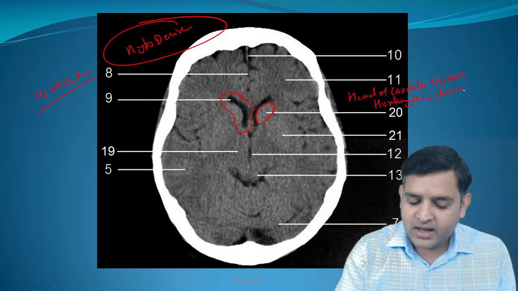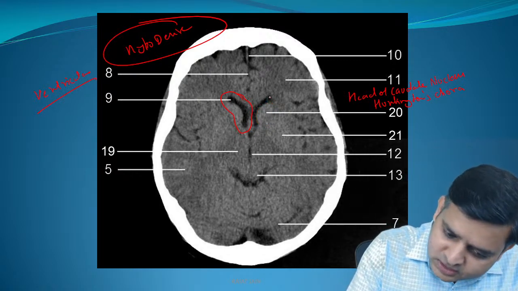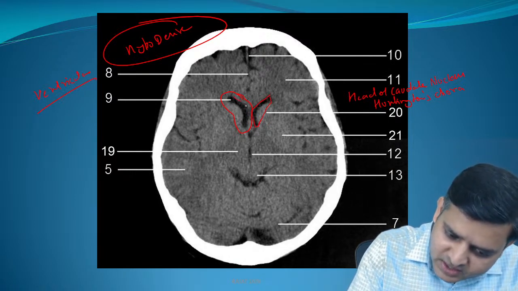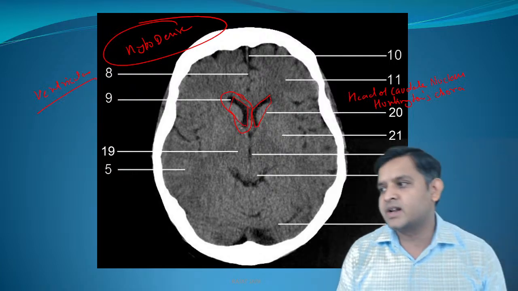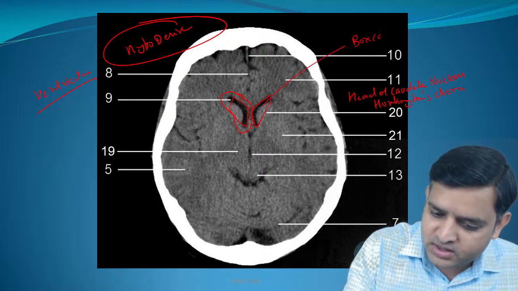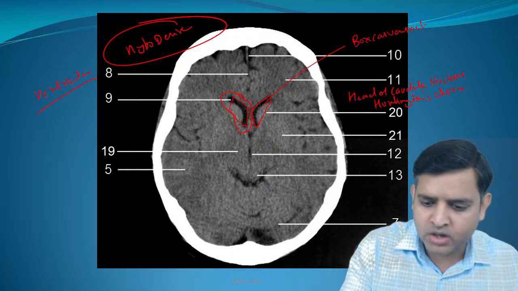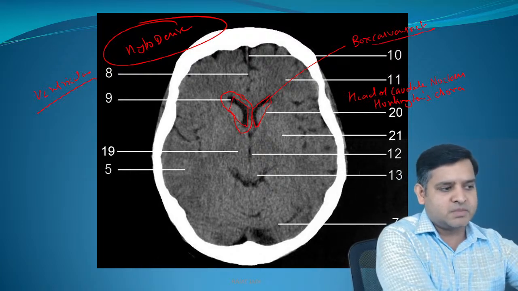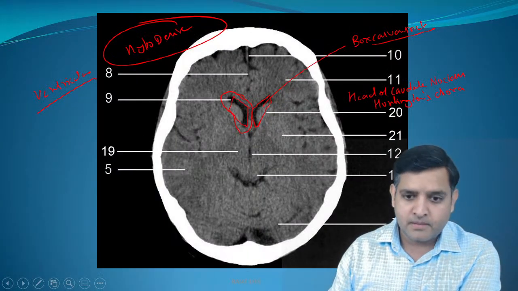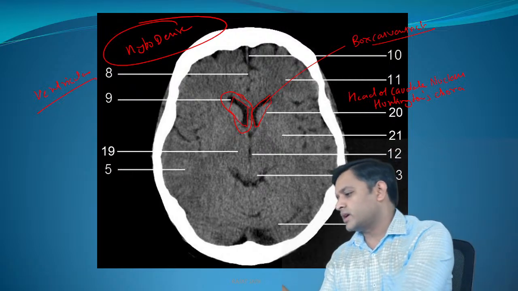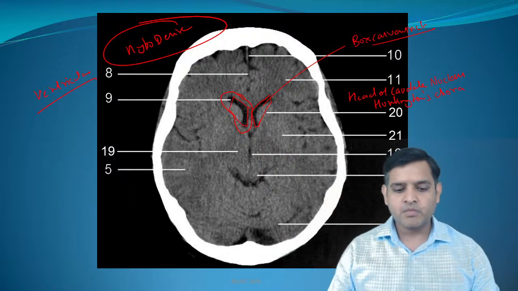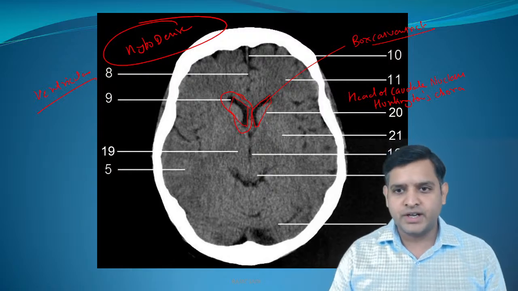Now, since there is an atrophy of the caudate nucleus, the support from the lateral wall of the lateral ventricle is lost, and the ventricle appears in this shape, and this is called box-car ventricle. So if somebody asks me, box-car ventricle is a feature of which disease? Box-car ventricle is a feature of Huntington's chorea.